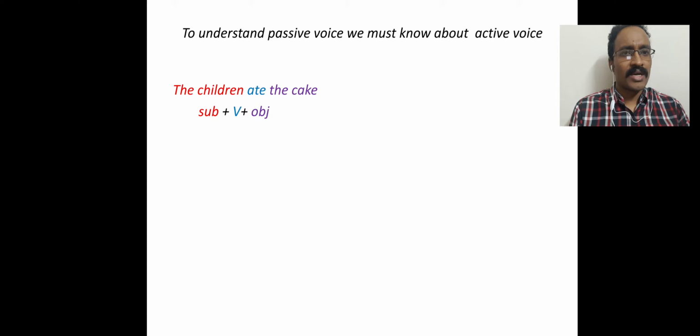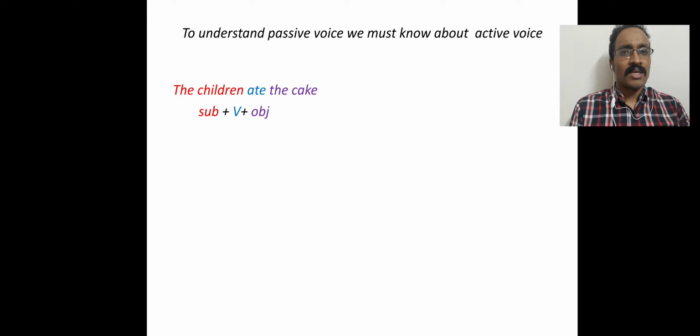And you see that subject, the children ate the cake. Now how do we get an object? We get an object by asking a question to the verb. If we ask the question using who, whom, or what, then the answer is basically the object. For in this sentence, if we ask a question like this, what did the children eat? The answer is the cake, and therefore the cake is the object. And in this sentence, the children ate the cake. Who ate the cake? The children. The subject is the doer or the actor or the performer.